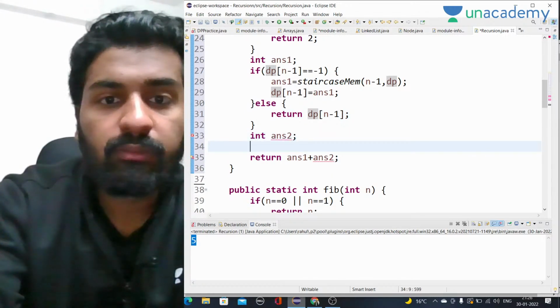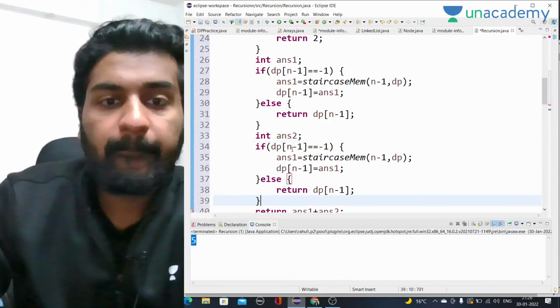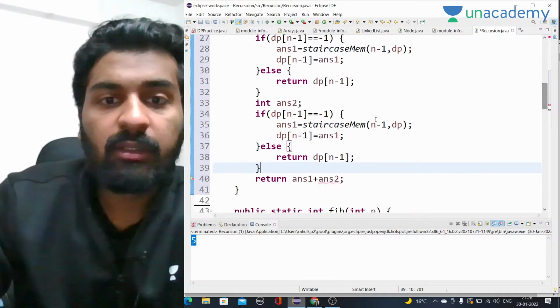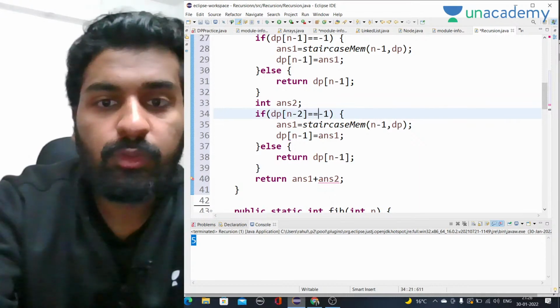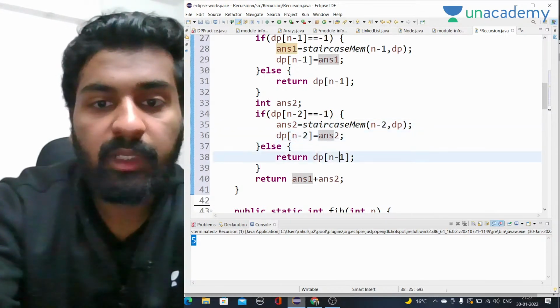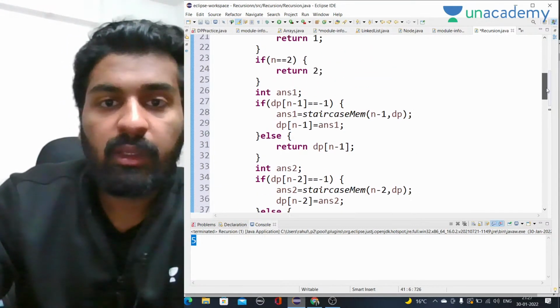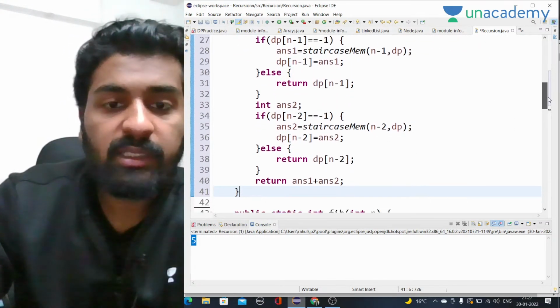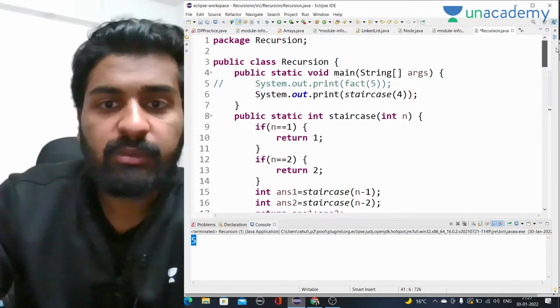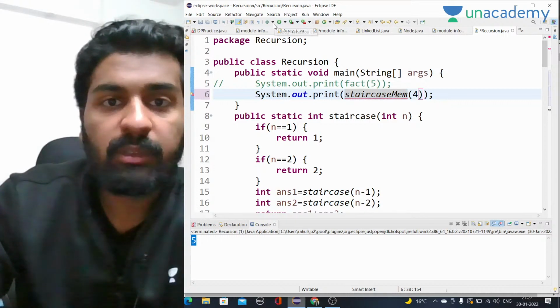So here for answer 2 it will be n minus 2. So answer 1 plus answer 2, this will be the case, and this is the answer. This is what we have to do in this case, and the answer will be the same. So let's call for staircase memoization, let's call for 4, we will get the same answer.